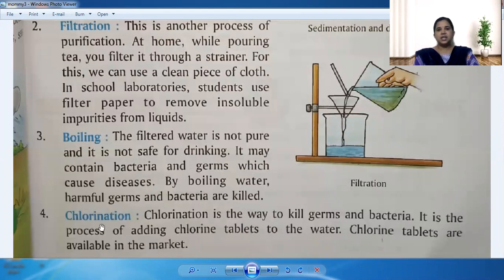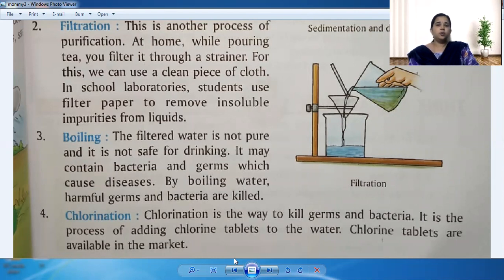Now, the last thing is chlorination. So what is meant by chlorination? See, children, you might have observed at your homes also, when they release the drinking water, sometimes when you smell it, you get a certain type of smell. That is the chlorine smell. So how do you get that chlorine smell?